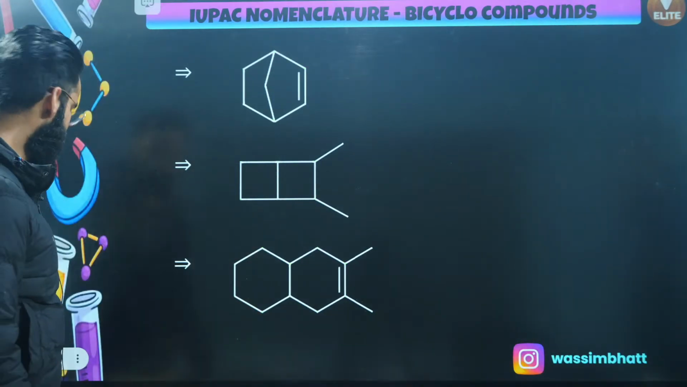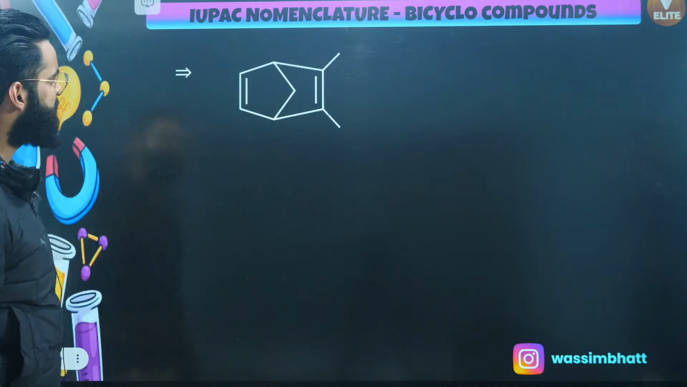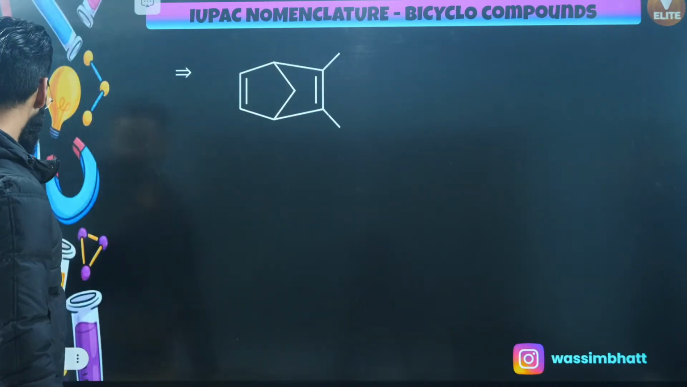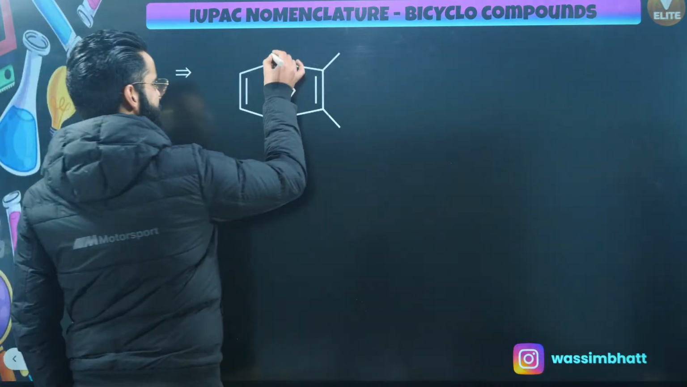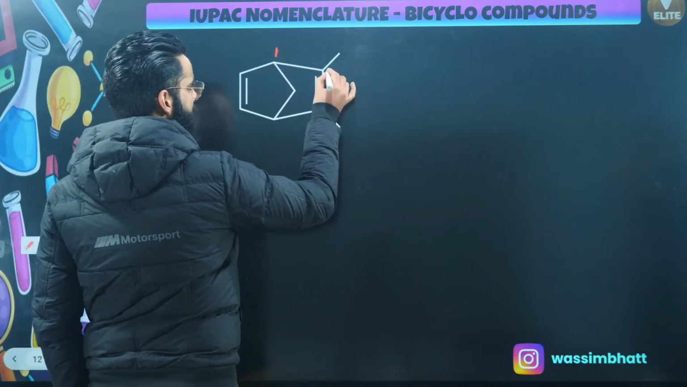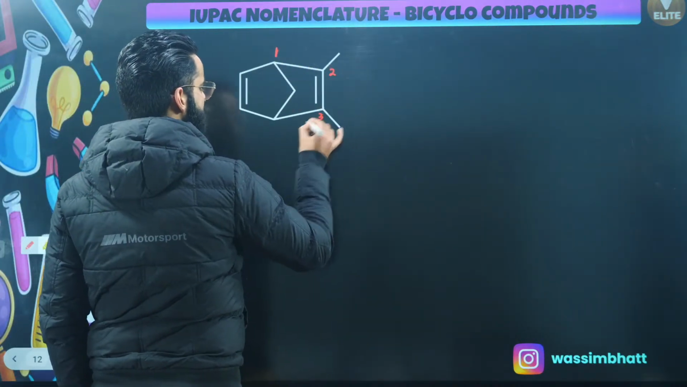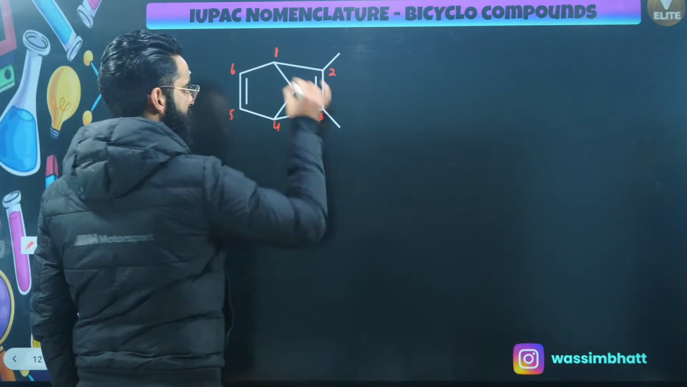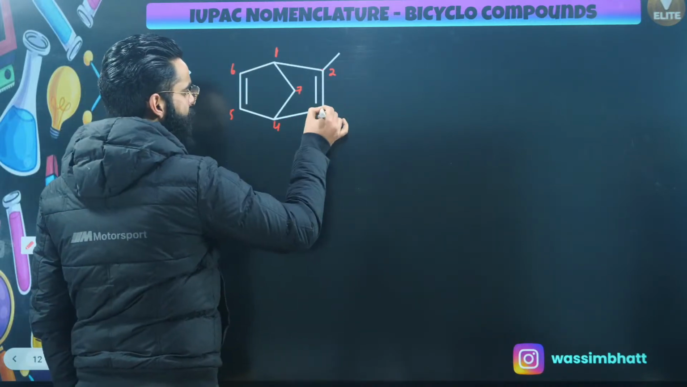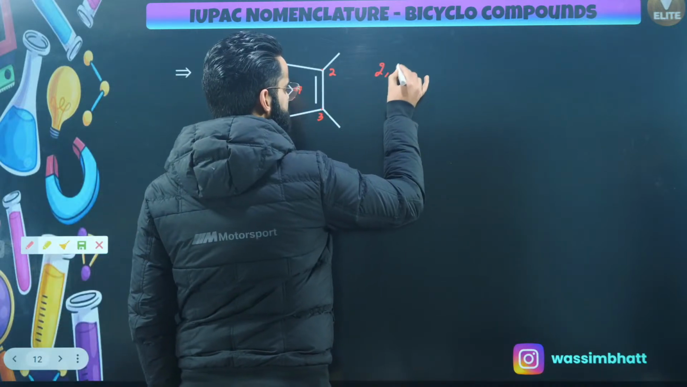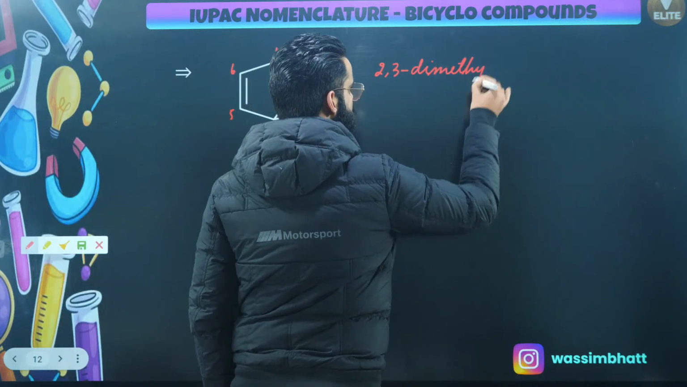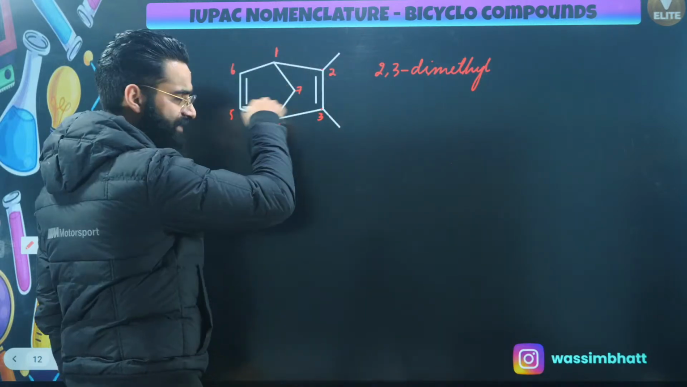Okay, people. So let's move on then. Let's try to give name to this particular compound as well. It's again the simpler one. Just select the numbering from the bridged carbon, carbon number 1. Let me call this as 2, this as 3, this as 4. This is 5, this is 6, and this one is 7. So at 2 and 3, there are 2 methyl groups attached. So it's going to be 2, 3 dimethyl. Then it's a bicyclo compound, right?